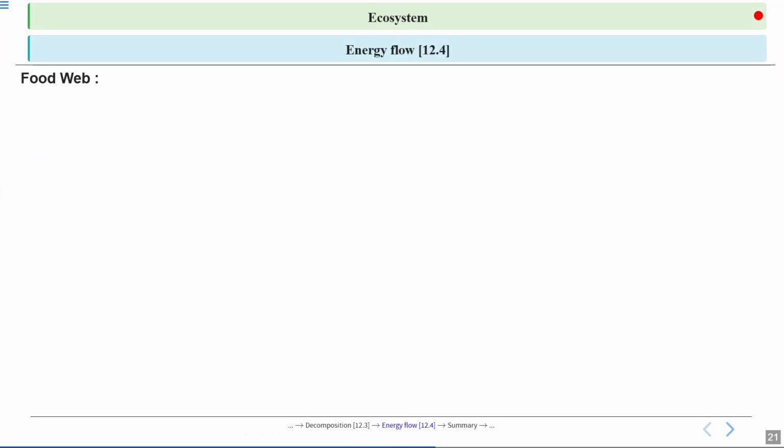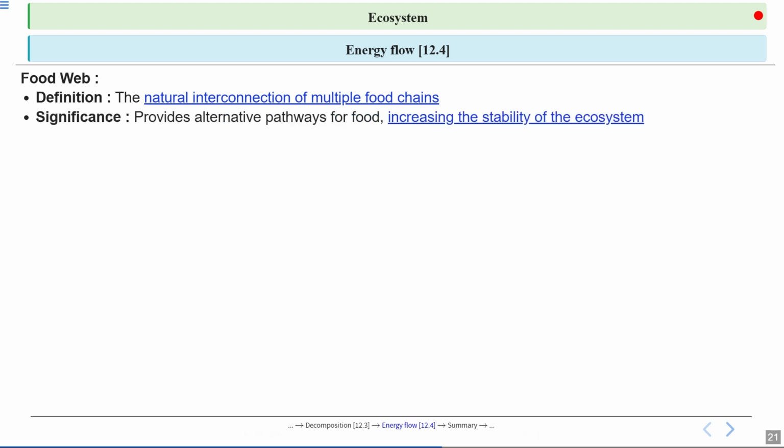Let's talk about the food web now. The food web is basically an interconnection of food chains, and food webs are quite complex. How can you define a food web? A food web is a natural interconnection of multiple food chains. So instead of a simple line, you can imagine a web. There are many different paths, showing how energy and nutrients move through the ecosystem.